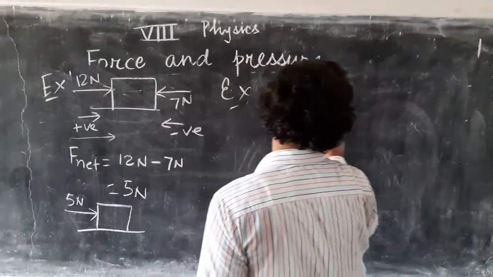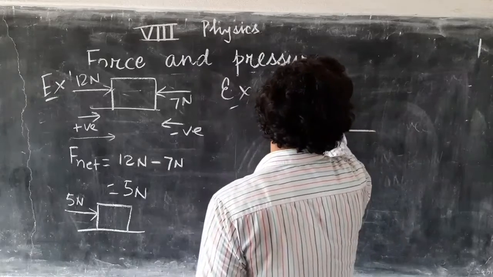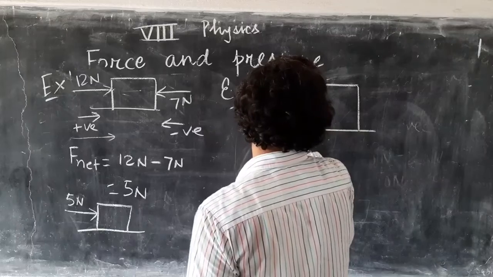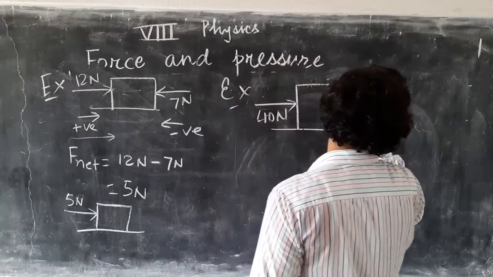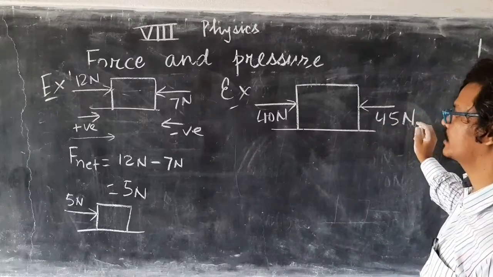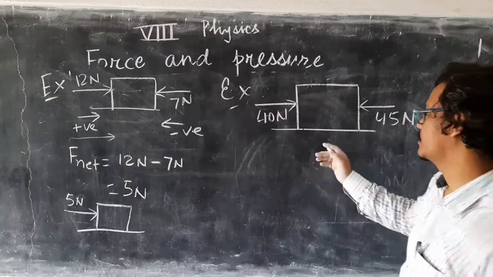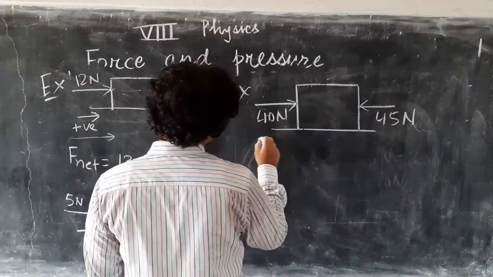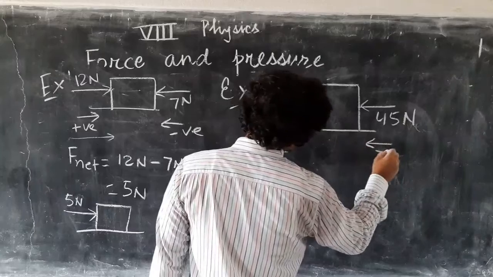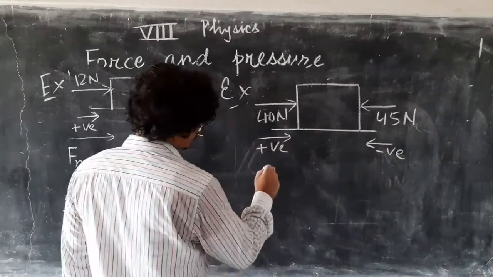So let us take another example. Now here, if it is 40 Newton, and in this direction a force of 45 Newton is applied, you find the net force here. Let us say this side is positive and this side is negative. So what is the net force?